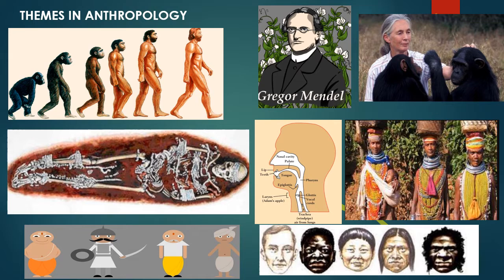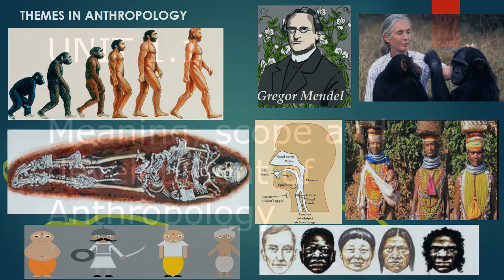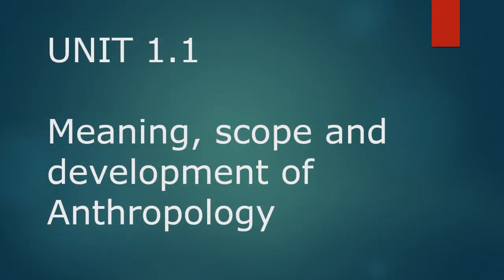This represents the linguistic anthropology theme, how the speech apparatus changes and leads to the development of vocal abilities. This represents the archaeological aspect of anthropology. This is a cave from Sungir, Russia, where the man is lying down with all his jewelry. This finally represents the caste system of India, which we will be taking up in the paper too. So we're now starting with unit 1.1, meaning, scope, and development of anthropology.